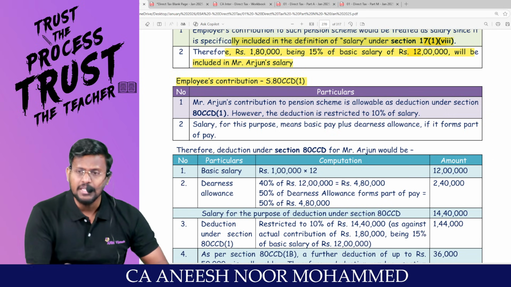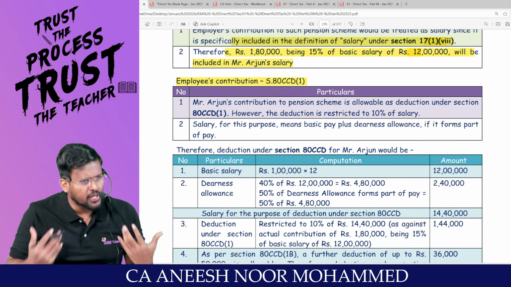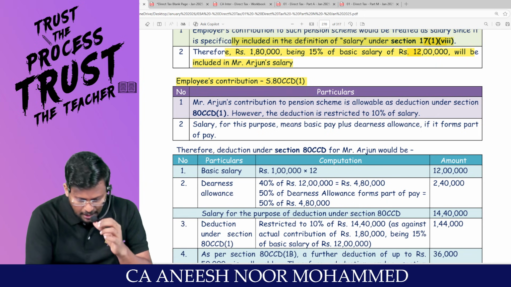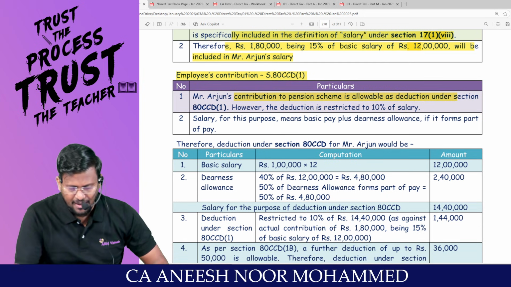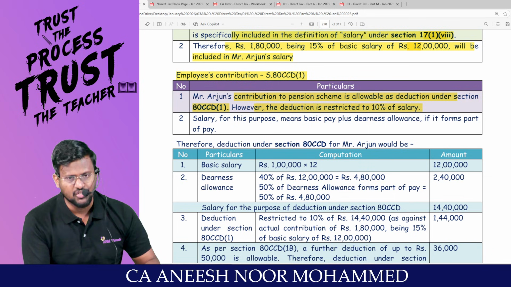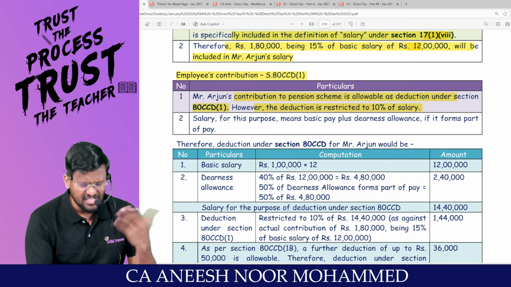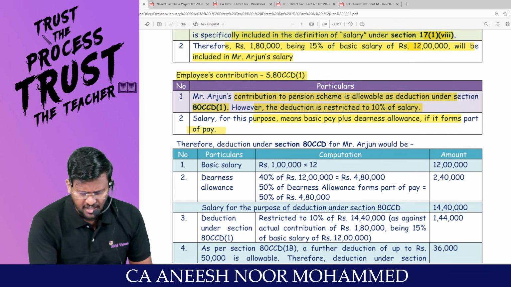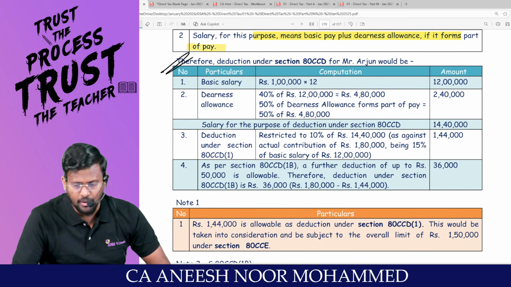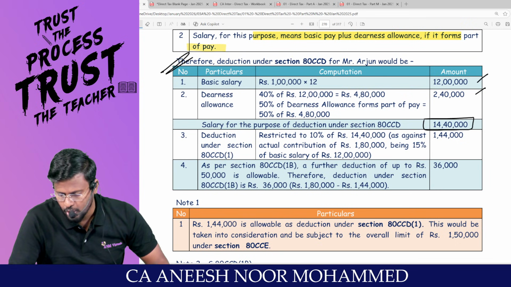Now, employee's contribution. From where would the employee have contributed? From his basic salary. Are you really with me? Mr. Arjun's contribution to pension scheme is allowable as deduction under 80CCD subsection 1. However, the deduction is restricted to 10% of salary. Salary for this purpose means basic salary plus DA. So I am calculating the salary for that purpose. We already calculated 12 lakh plus 2 lakh 40. We got 14 lakh 40,000.